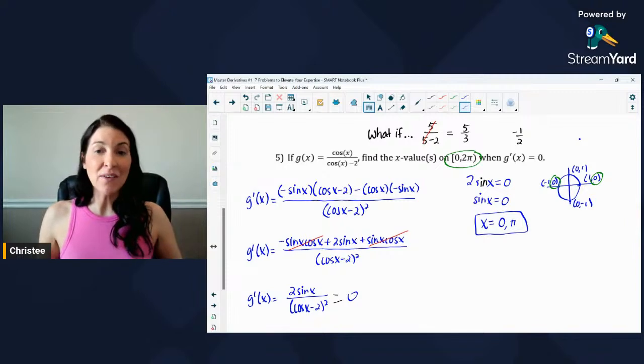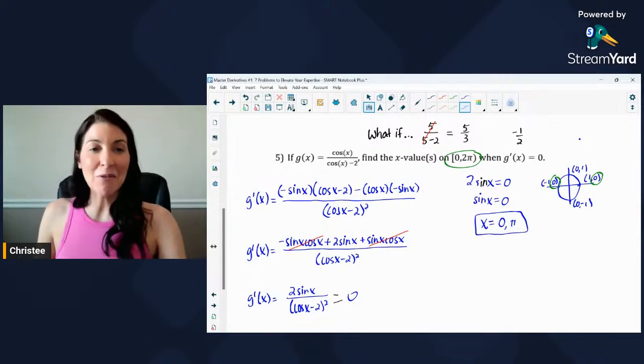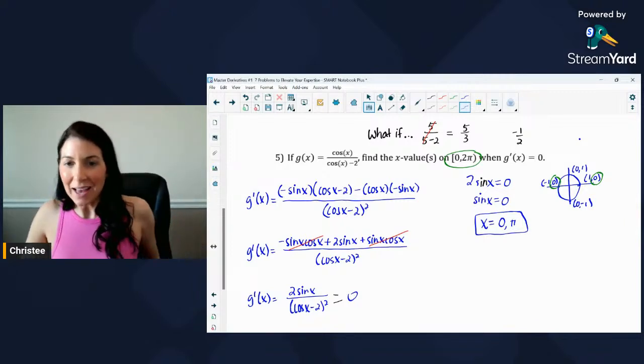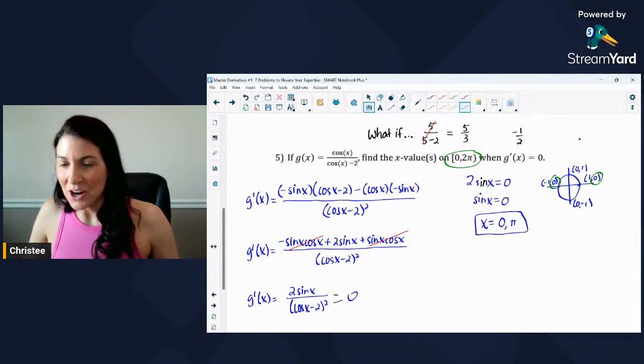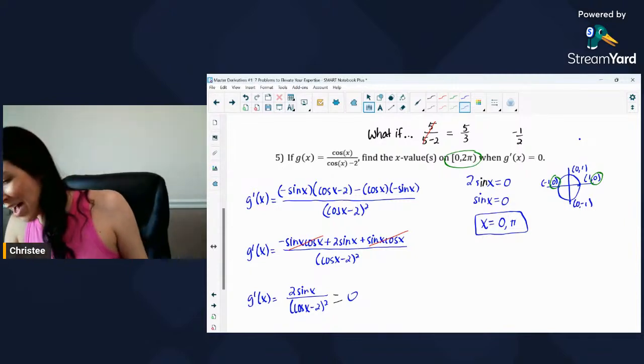And in this case, it says find the x value or x values. It looks like we did have 2 x values on this one. All right, so that is it for number 5. All right, so number 5 is that problem.